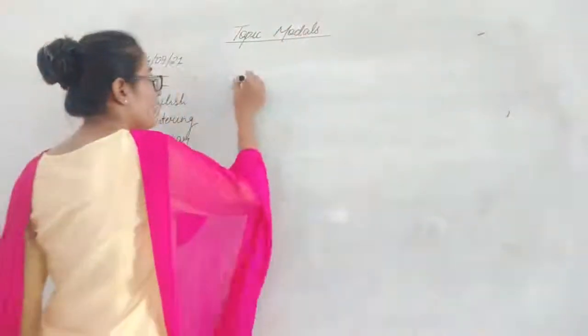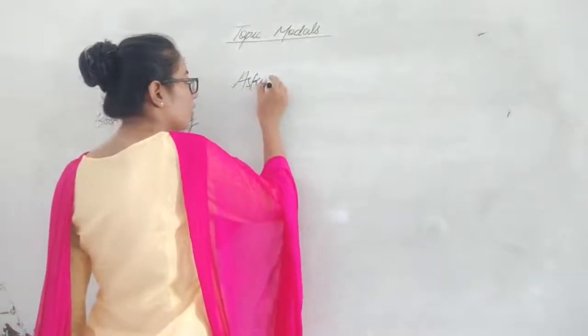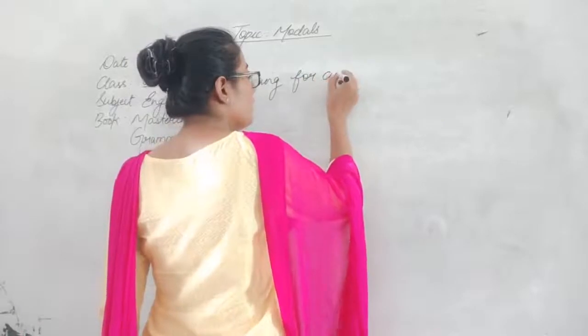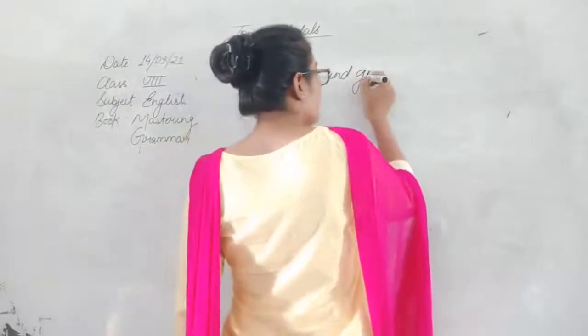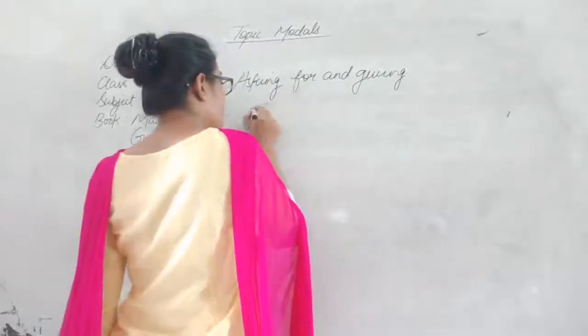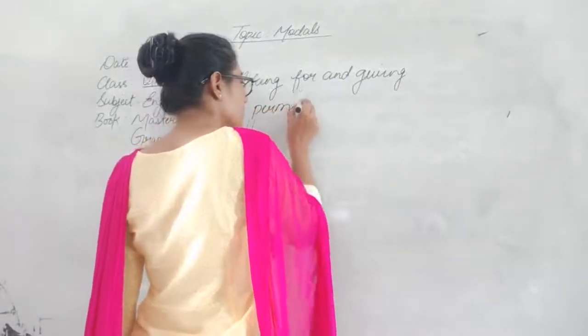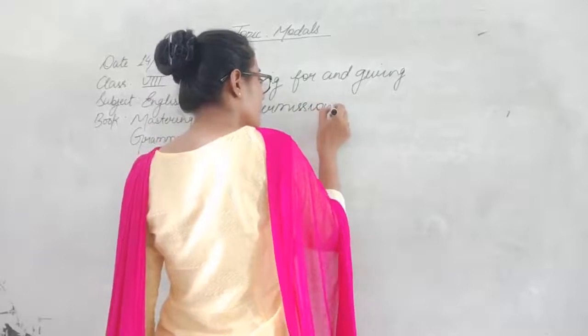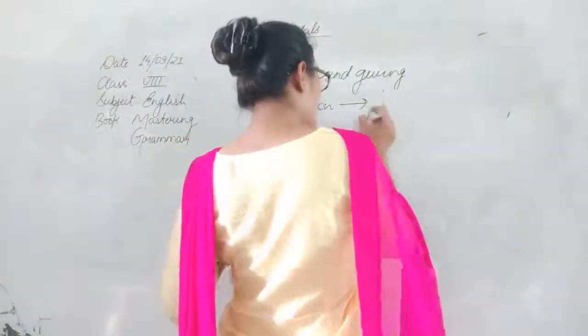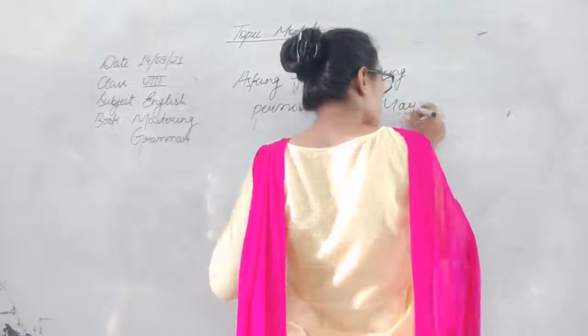Asking for and giving permissions. So may, can, could.